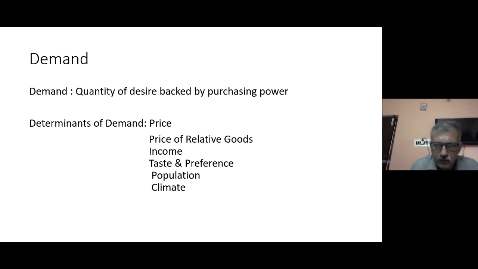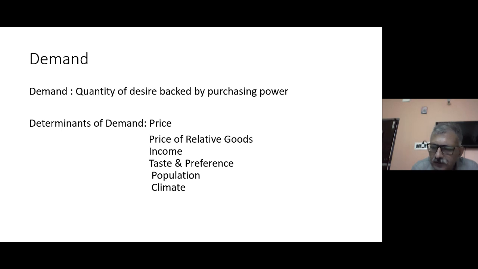Now here a new term comes, relative goods. People, you need to understand relative goods are of two types. One is substitutes and the other is complementary goods. So what are substitutes? When one good can satisfy the need of some other good, both these goods may be called substitute goods.